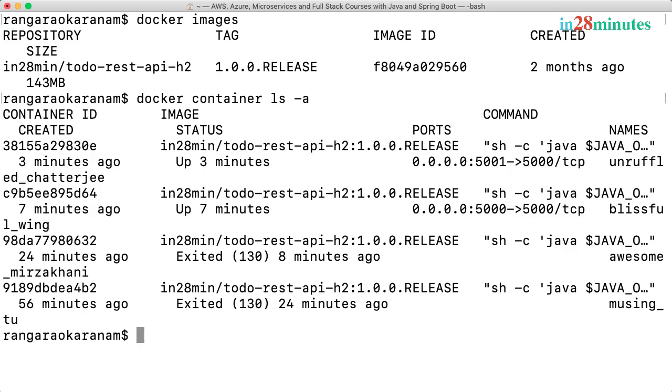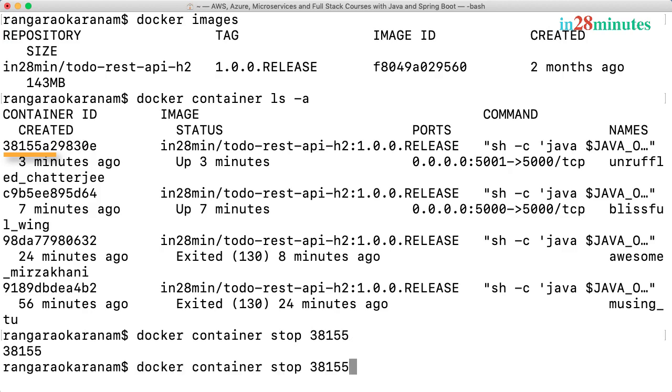How do we stop the containers which are running? Docker container stop, and I can pass in the ID of the container. I'll enter 38155, which is the first 5 digits. So 38155, and I'll say docker container stop.